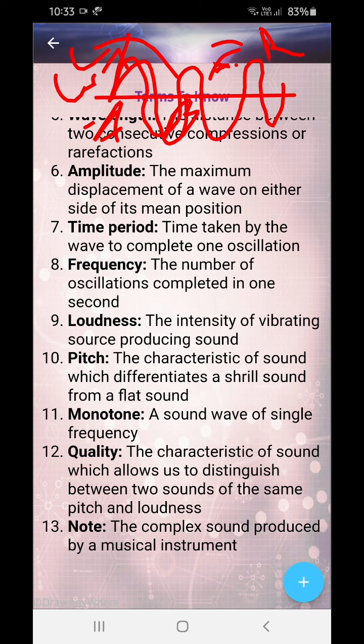Time period: suppose I mark time also over here, 1 second, 2 seconds. Then you can get the time period of this whole wave from here to here. Frequency is the number of oscillations completed in 1 second. This is very easy. Frequency is 1 by time period. Time period is also 1 by frequency.